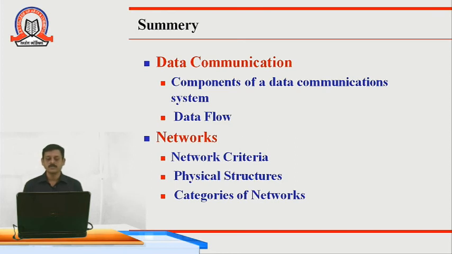In that we have seen the network criteria, performance, reliability and security, as well as the physical structure just like point to point, multipoint.